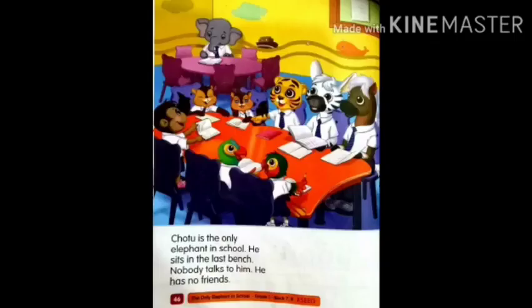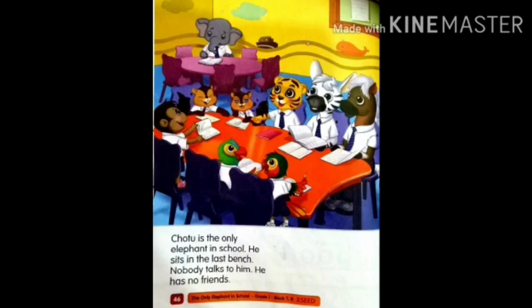Now see page number 46 and follow the text I am reading. Chotu is the only elephant in school. He sits in the last bench. Nobody talks to him. He has no friends. Children, can you think like this? Staying in the school, sitting lonely in the last bench and no one talks to us. How do you feel really? And do you think how the elephant is feeling? So really it is very bad to hear.